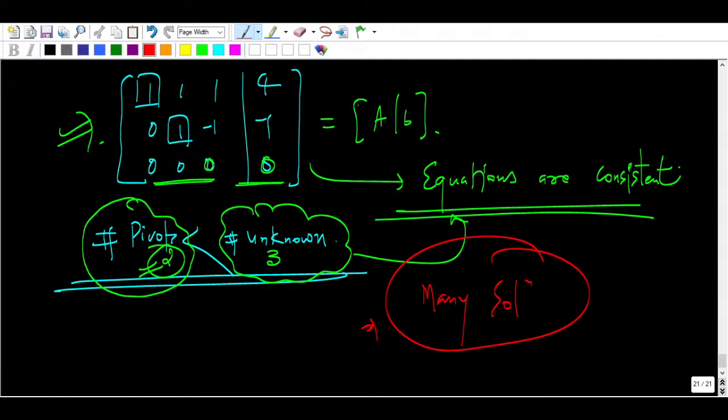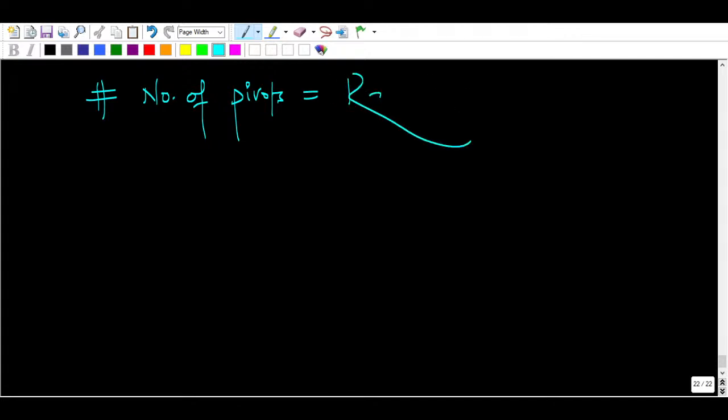If I ask how many free variables are there, here we can consider free variables because this row is entirely 0. So what is a free variable? See guys, the number of pivots in a matrix is also known as the rank of the matrix.